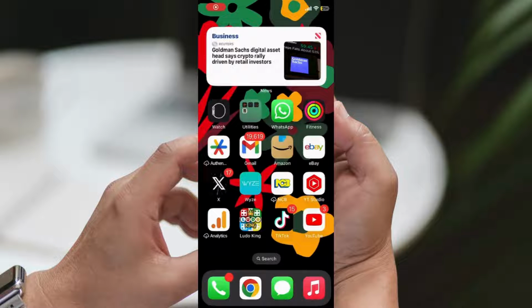Today, we'll tackle the issue of having no sound on WhatsApp status on your iPhone. Let's jump right in and troubleshoot this together.